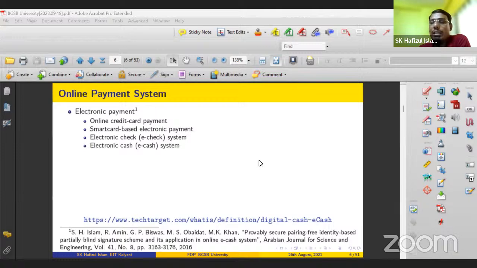Similarly, the electronic cash or digital wallet. If you use transportation, your metro rail, nowadays the metro rail companies provide an electronic card. You can deposit your hard cash or physical cash, then you can purchase some electronic cash, and that will be available in your wallet. If you want to do any kind of transaction, the required amount will be deducted from your wallet, and then the same amount will be credited to the merchant or the service provider. So these are some of the online payment modes we are using nowadays.